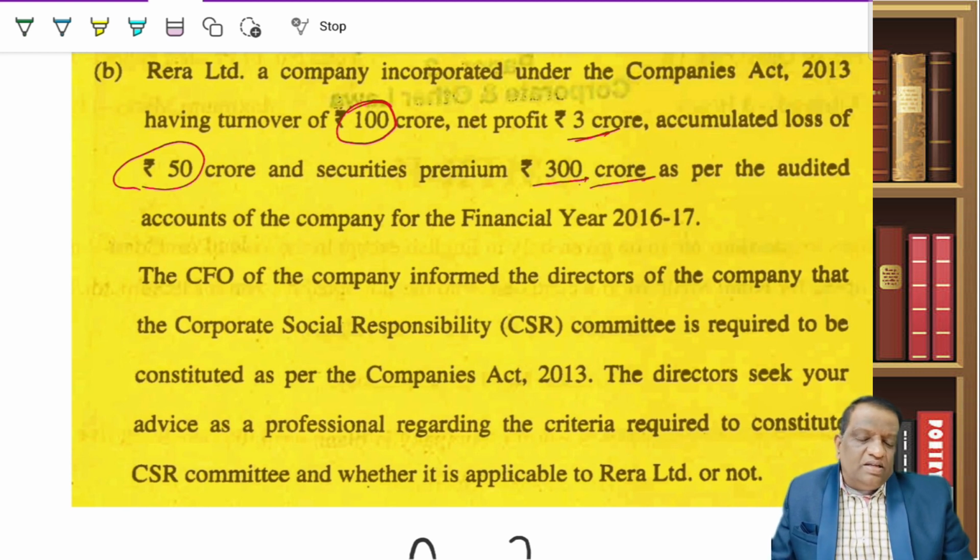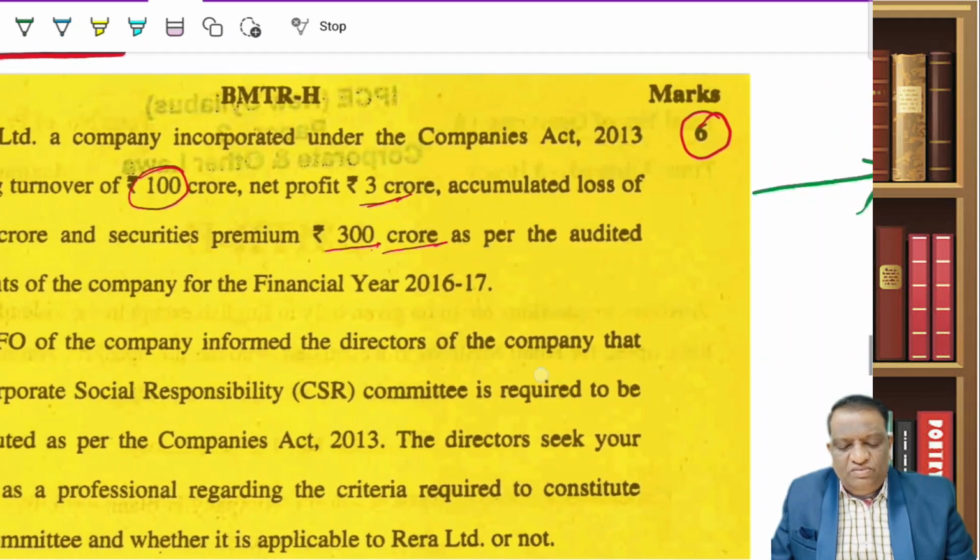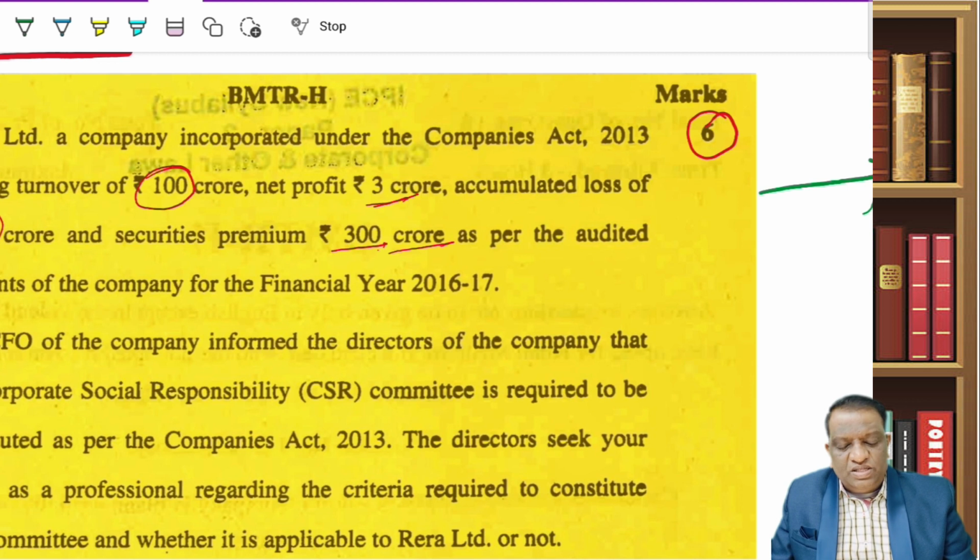Actually, there is a little disconnect in the information that is given. They have given this for finding out net worth. Generally, you take the capital, then you add back your securities premium and any profit, and any accumulated losses you reduce, any miscellaneous and deferred expenses you reduce. The only thing you will not consider is the revaluation reserve. That definition itself we'll look at. But what about the share capital here? He has given the securities premium, and he has not given the share capital. So there is a little inconsistency in the sum. But whatever, we will approach based on the numbers that he has given.